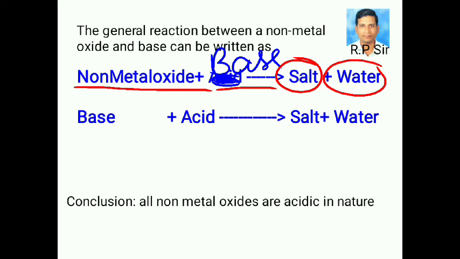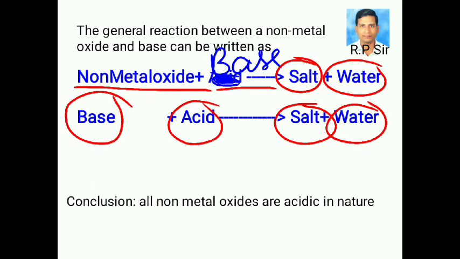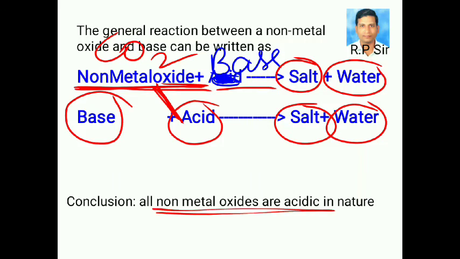This reaction is similar to the reaction between base and an acid, that is, the neutralization reaction. The final products are salt and water. Thus, we can conclude that carbon dioxide, which is a non-metal oxide, is acidic in nature. In general, all non-metal oxides are acidic in nature.